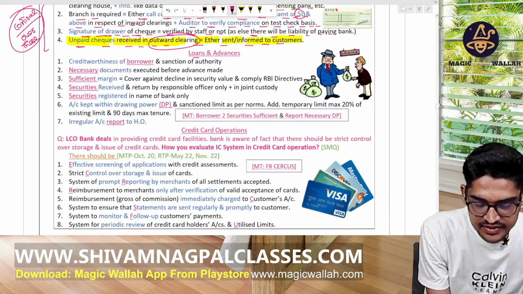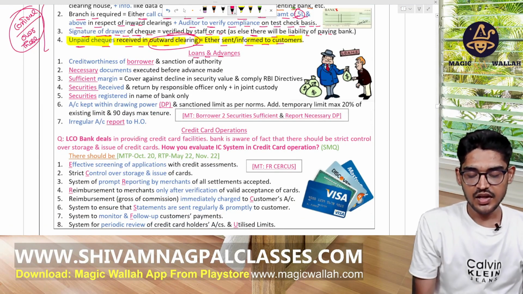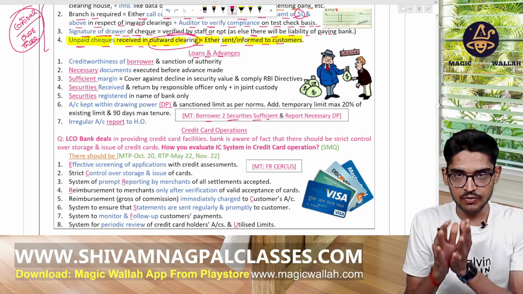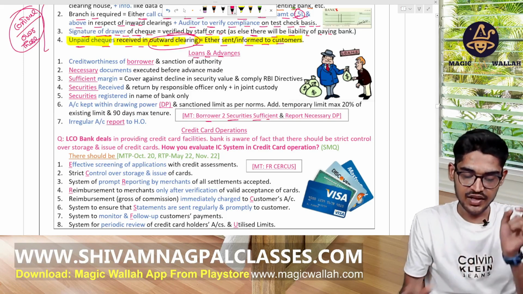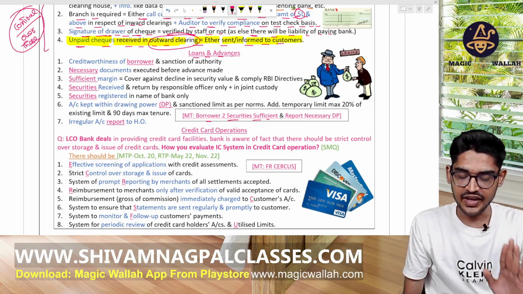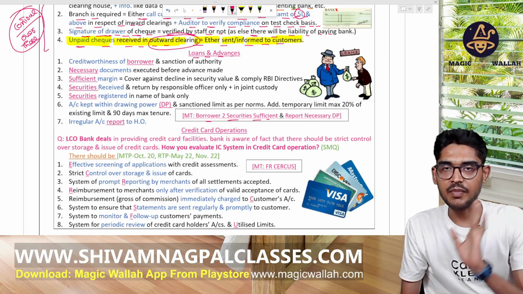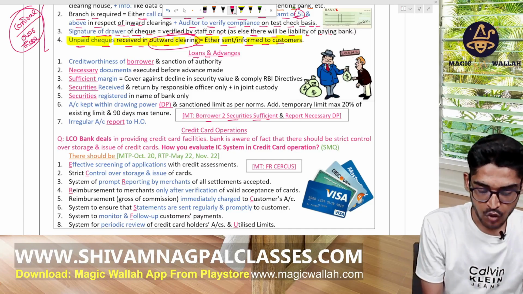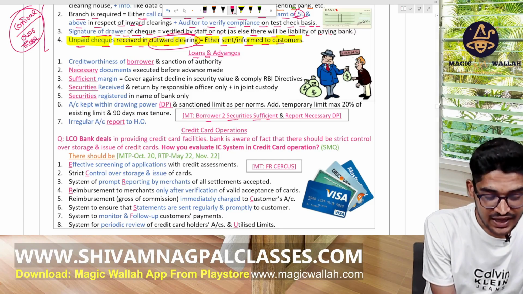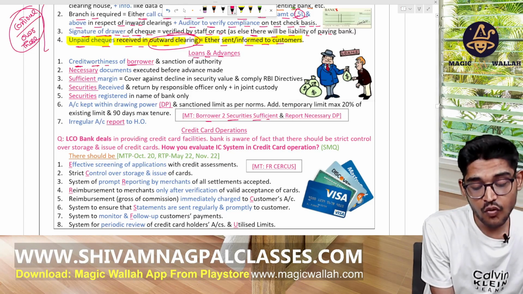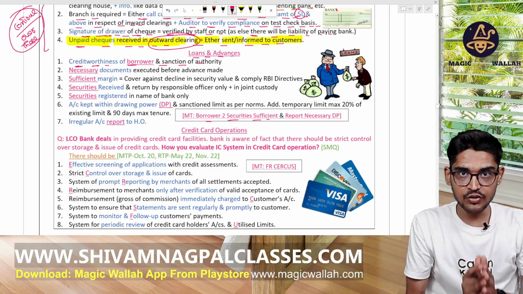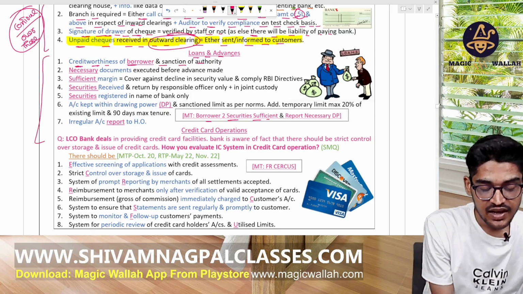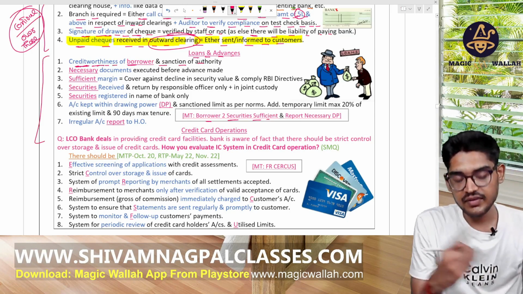Now, for the loan advances: the borrower, securities are sufficient. If the bank gives loan advances to a borrower, which control do we have to check? The borrower's securities are sufficient and report the necessary drawing power. We have to check the credit worthiness of the borrower before giving the loan. As an auditor, we have to check the control over these transactions, whether the bank has checked the credit worthiness of the borrower before giving the loan.